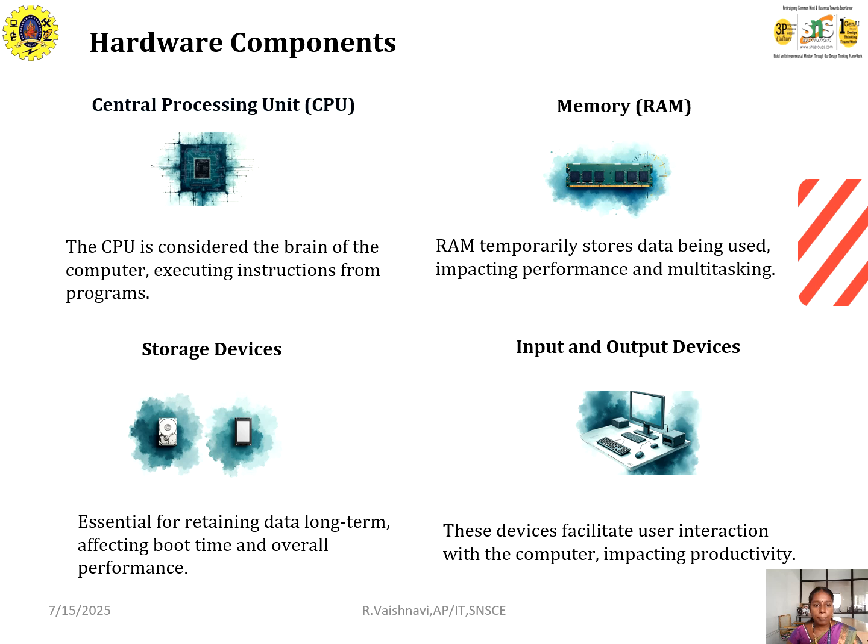And then hardware components. Here we have four hardware components: the central processing unit, that is CPU, memory, which we define as RAM, and then storage devices and input output devices. These are the hardware components used in the systems.